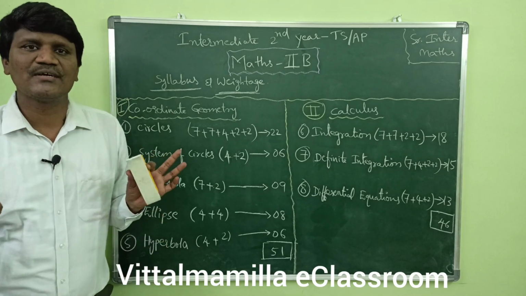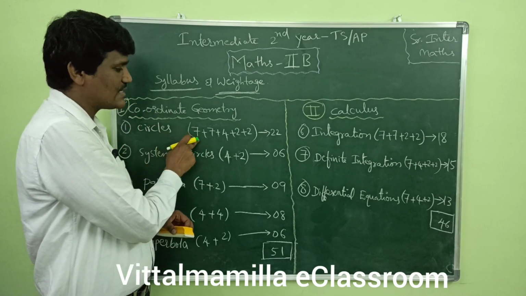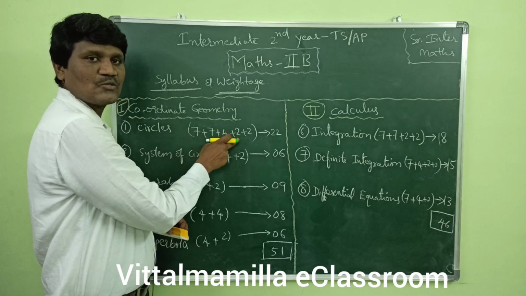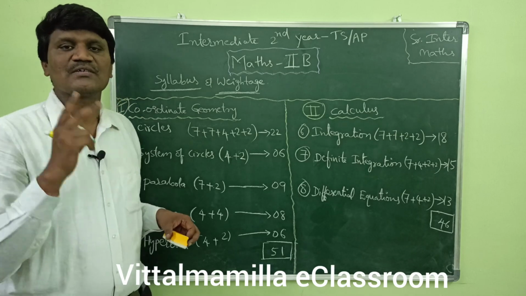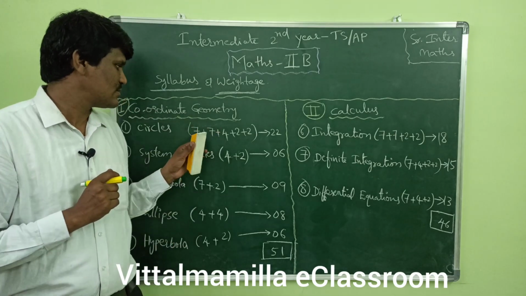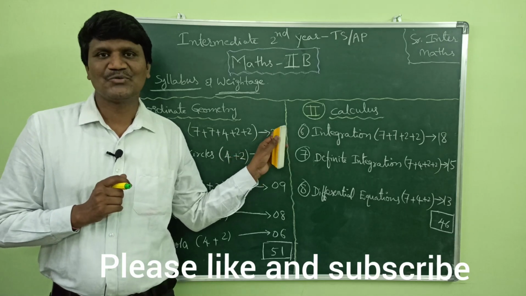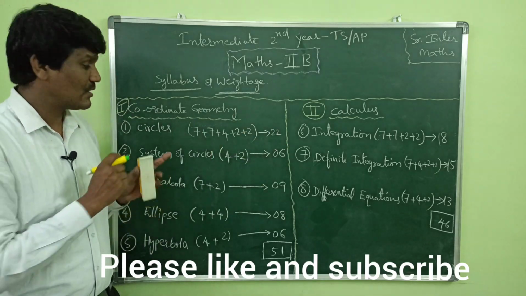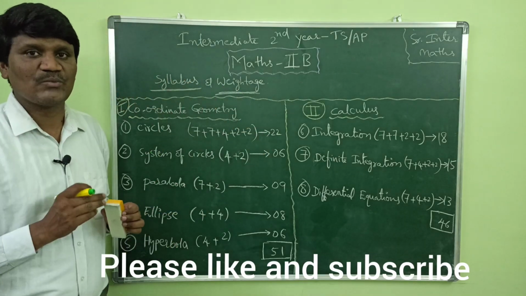Circles is the most important chapter because the weightage of circles is 7 plus 7 plus 4 plus 2 plus 2. That means two 7-mark questions, one 4-mark question, two 2-mark questions: 2 long answers, 1 short answer and 2 very short answers, total 22 marks. So that is the most important chapter, having a weightage of 22 marks.